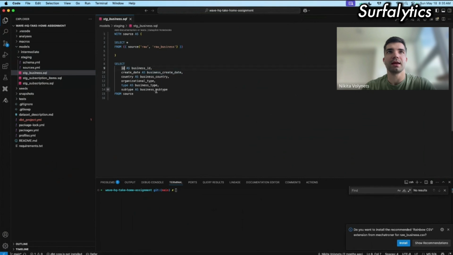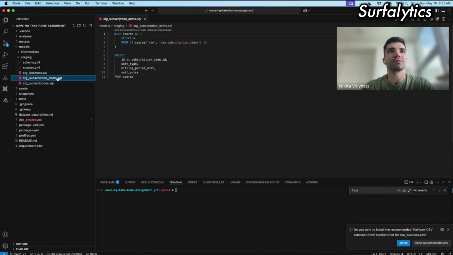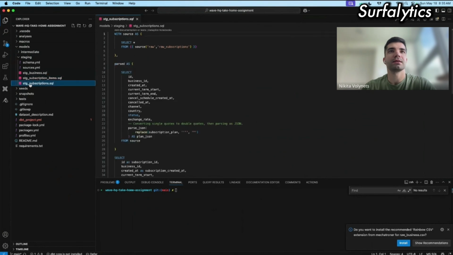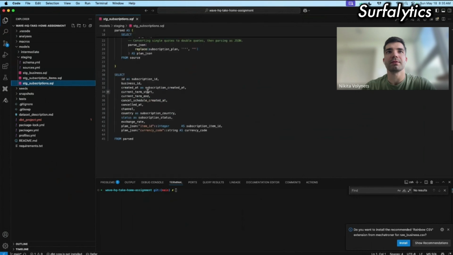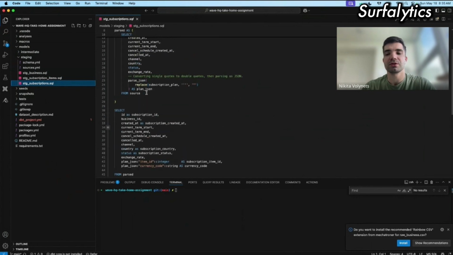I just renamed the fields. Here in subscription items, the same. I reference all the fields from raw subscription items and just renamed the ID field to have subscription items ID. And the last one is the staging table subscriptions. Here I also renamed some fields. So I referenced raw data, renamed some fields, and made some transformations because I have some interesting field formats, and I can show you what I mean.